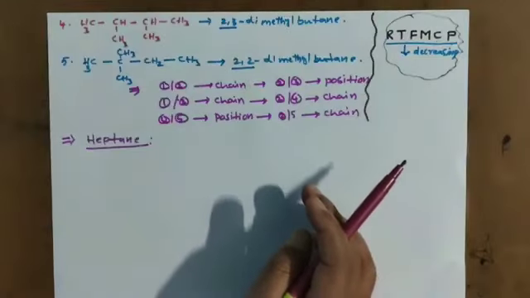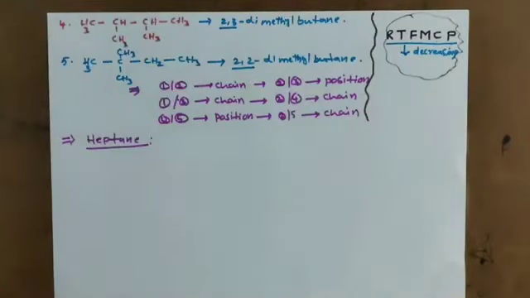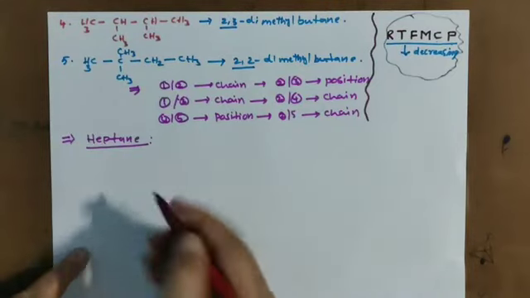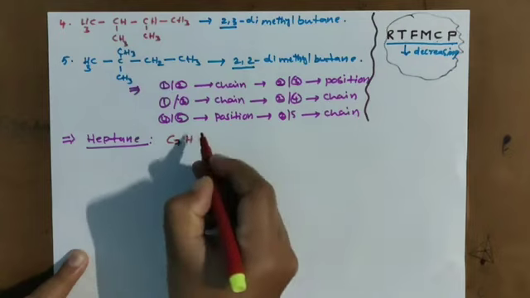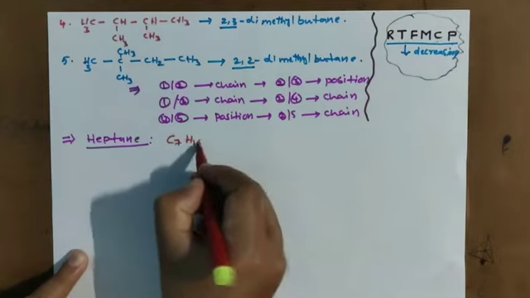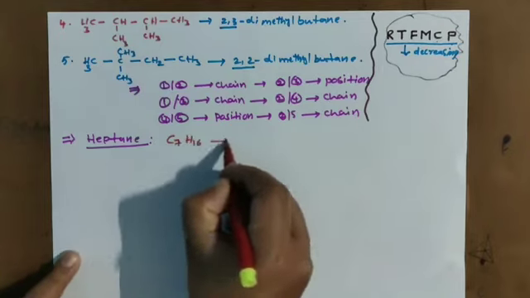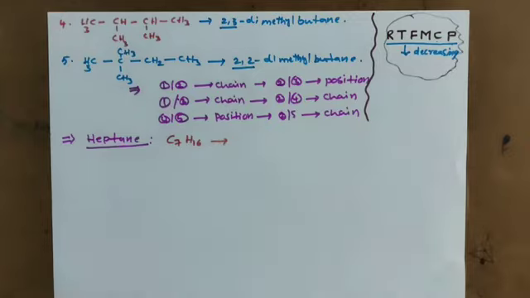Now let me discuss heptane. Heptane formula is C7H16. This is heptane. And now I am writing the normal structure.